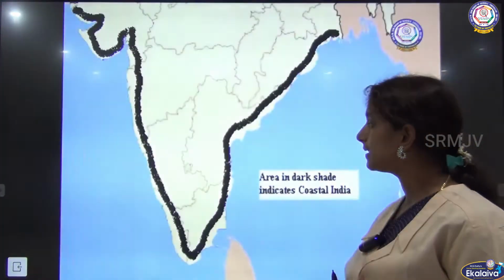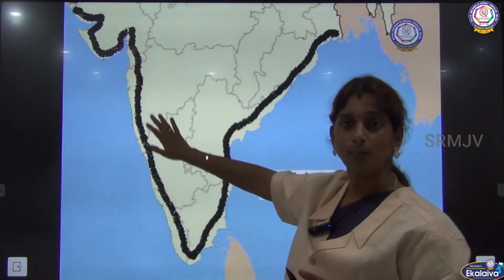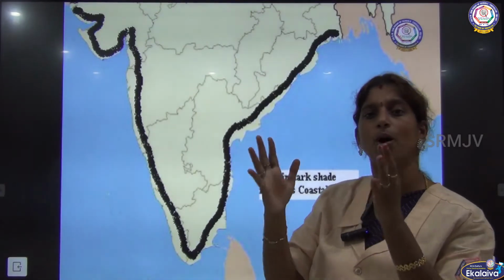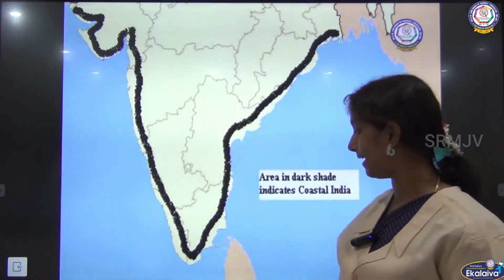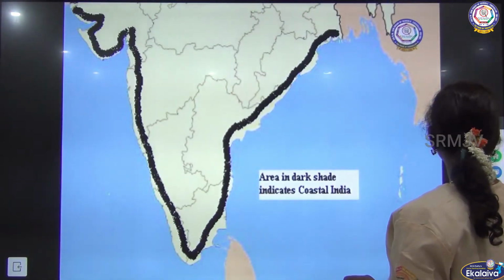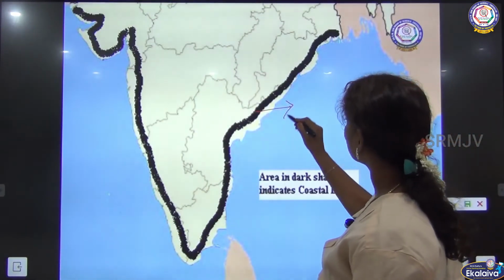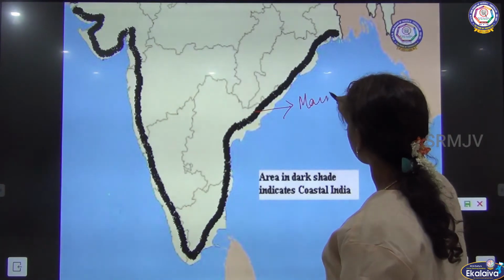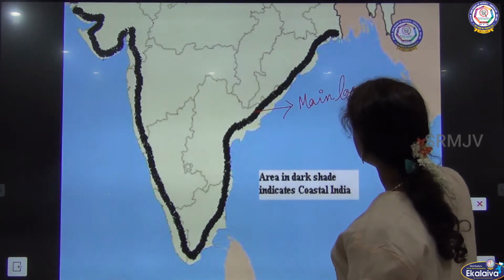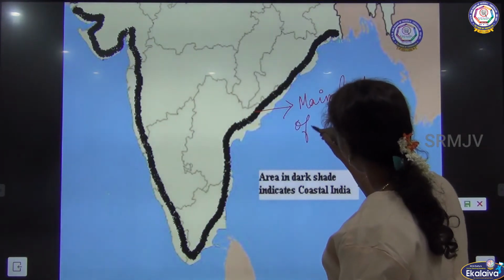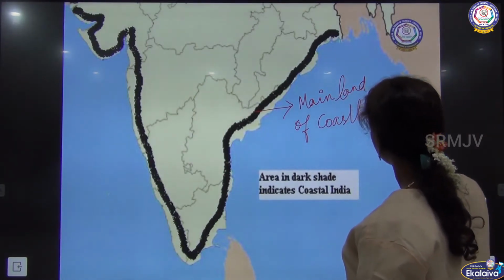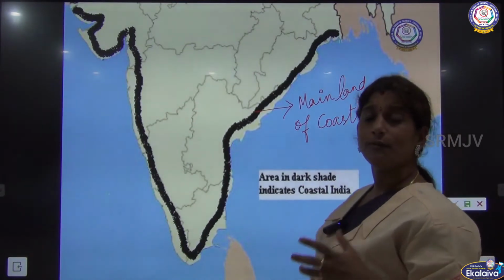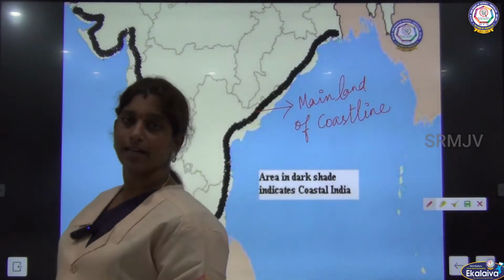I'll show this once again to you. This is the mainland which comes within the boundaries of India. We call it the mainland coastline. This black line shows us the mainland coastline. What all do we include when it comes to the coastline of India?